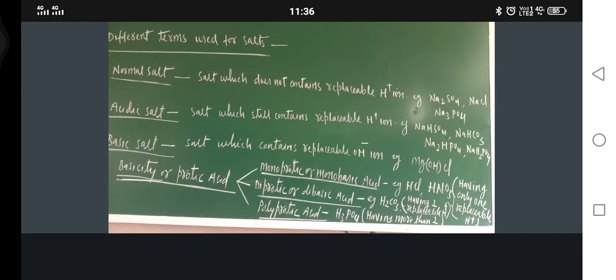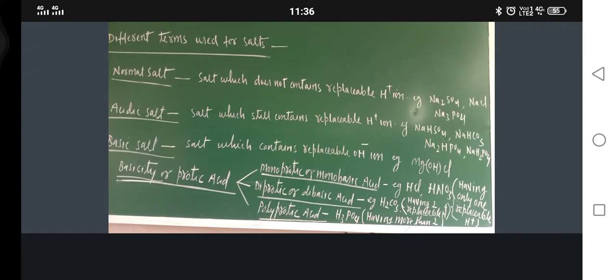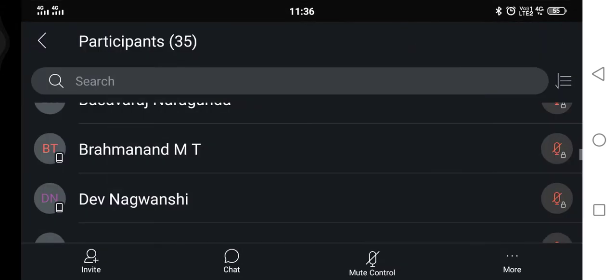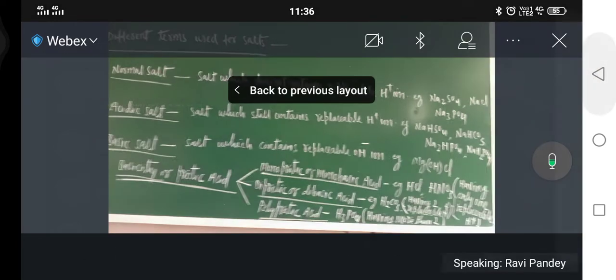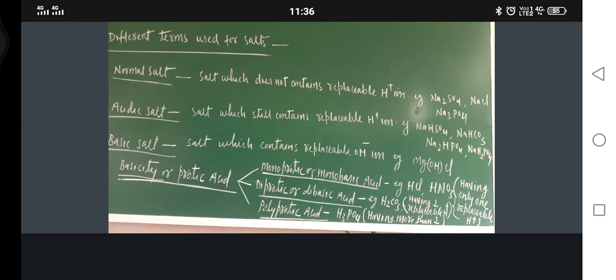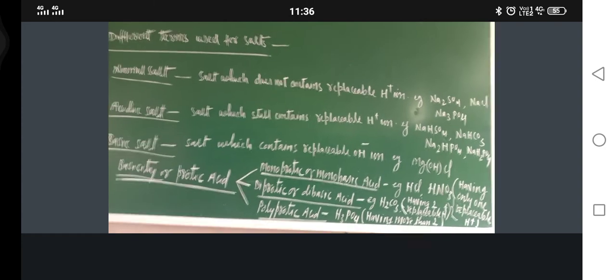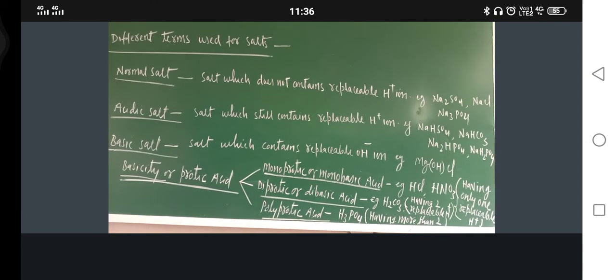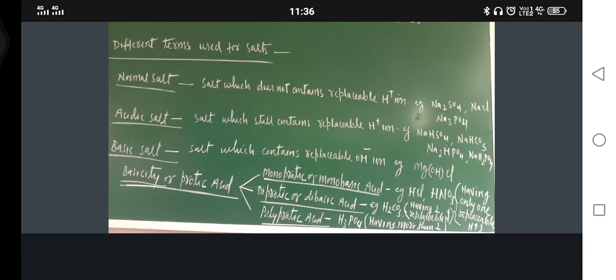Now I am applying the collar mic, so please keep on indicating whether I am audible or not. Okay, right now I am audible to you. Hello. Okay, so only 35 are there and strength is 130. Okay, all the best for those present in the class. No issue. So I have applied the collar mic now. I am going toward the blackboard.